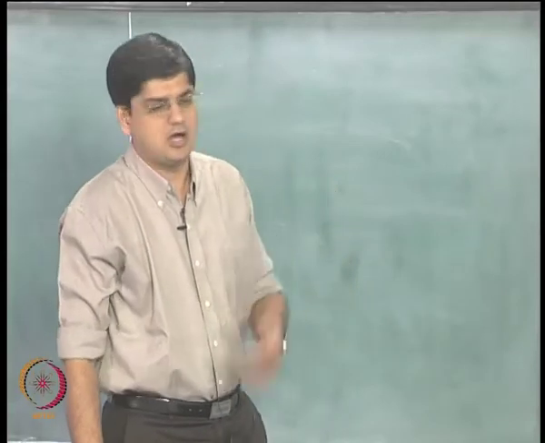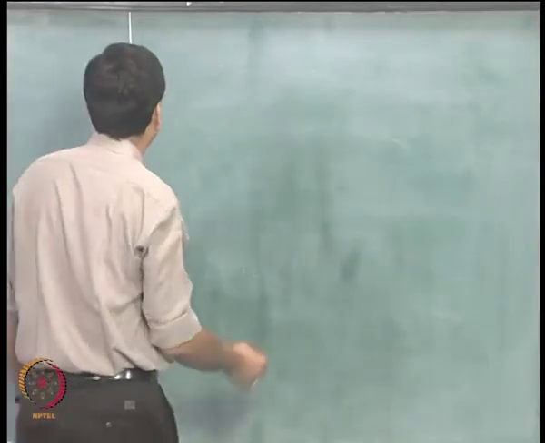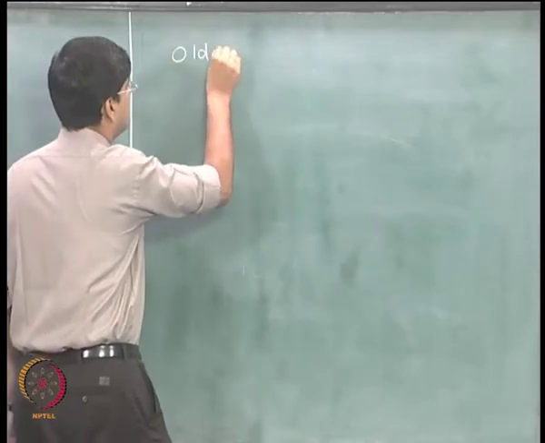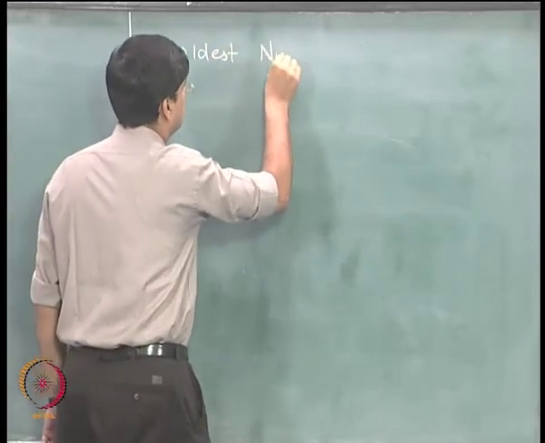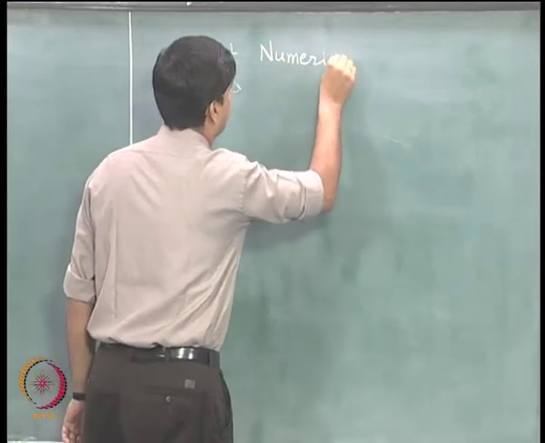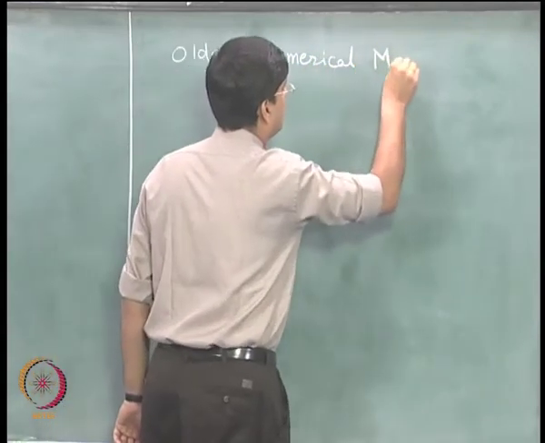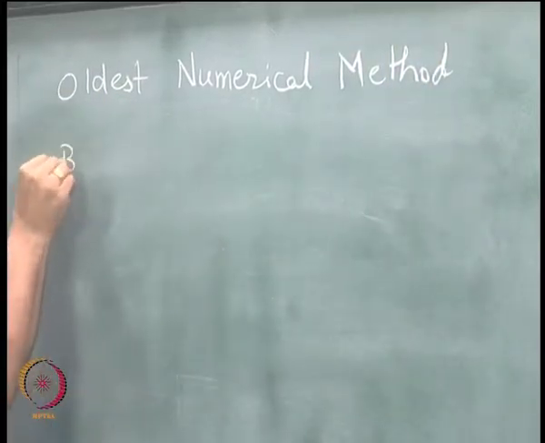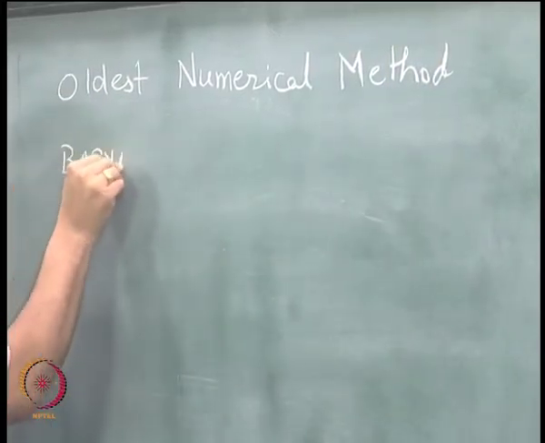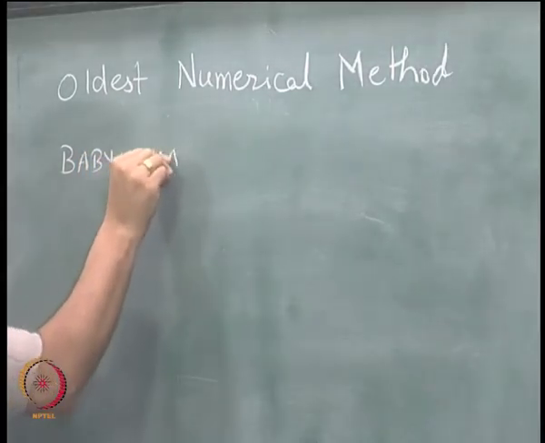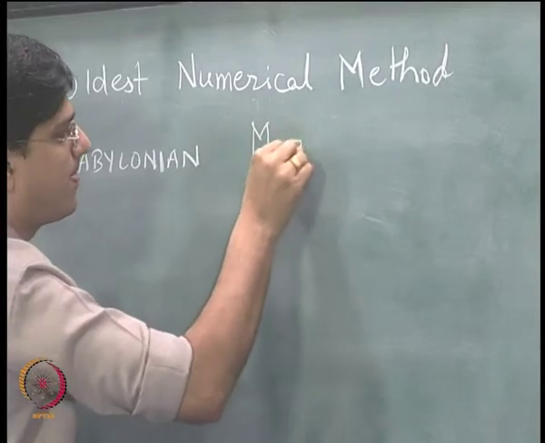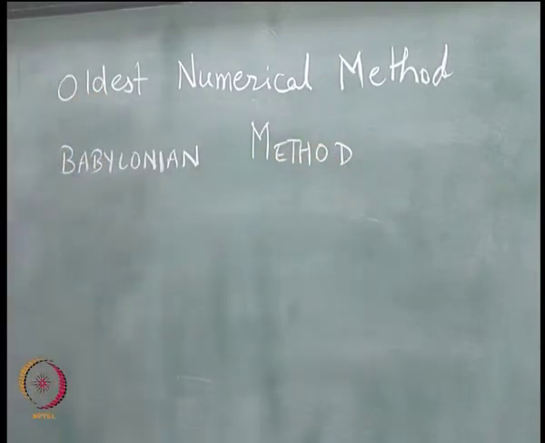Okay, and perhaps arguably the oldest numerical method is perhaps the Babylonian method to find the square root of 2.